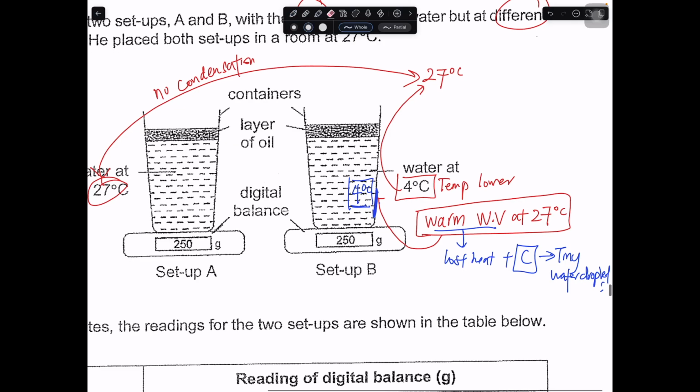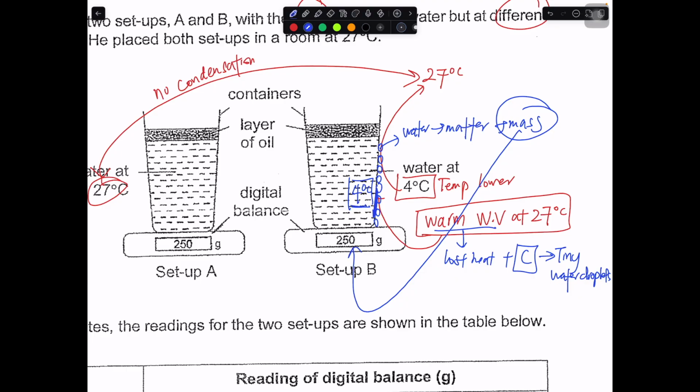Tiny water droplets. Okay, and this will appear here. But these tiny water droplets, right? It is still water. It is still matter. It has mass, and the mass will contribute to the reading over here. That's why it will become 254 after a while. So this is an exact explanation.